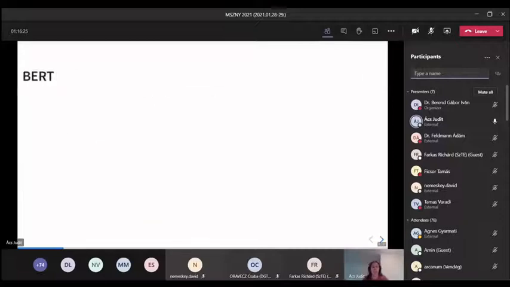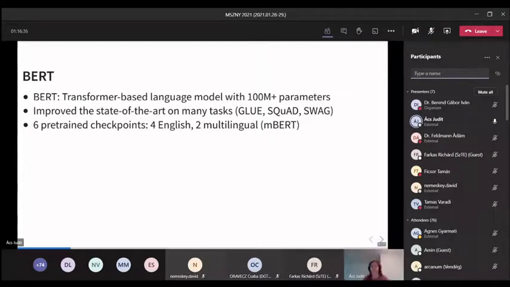The most famous contextualized language model is undoubtedly BERT at this point, with over 15,000 citations in less than 3 years. BERT is a transformer-based language model with over 100 million parameters, depending on the version, which David mentioned. The Hungarian version, which is the BERT-based model, has 110 million parameters. And it improved the state-of-the-art on many tasks, including previously very difficult high-level tasks in the collection of GLUE, SQuAD, and question answering and SWAG.